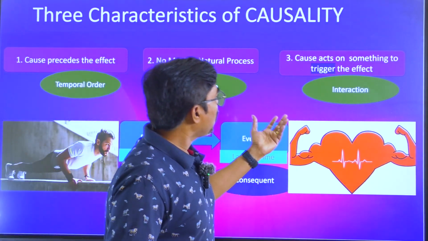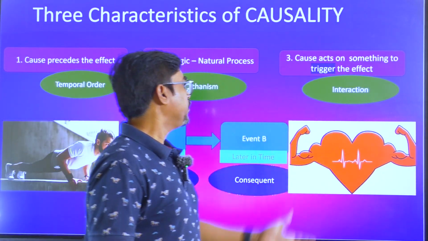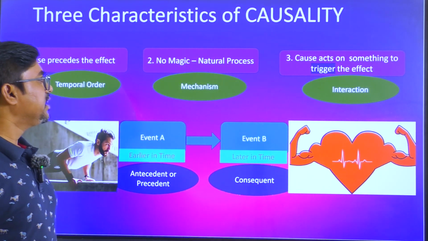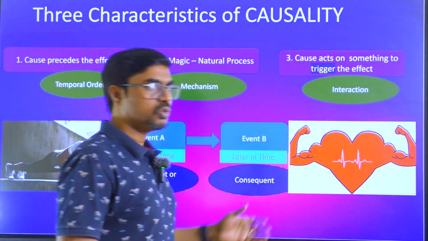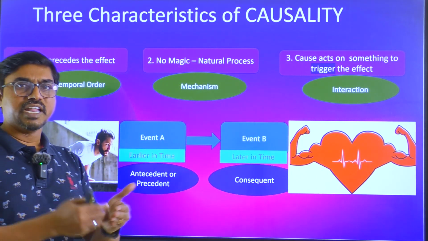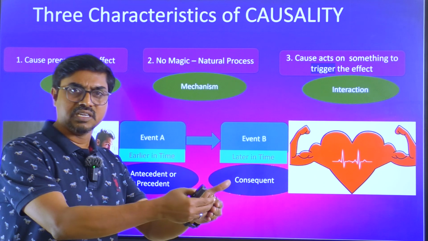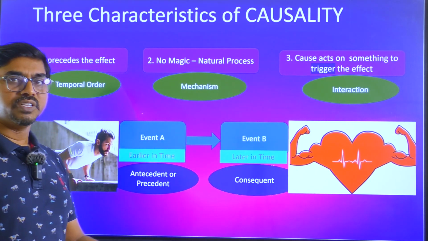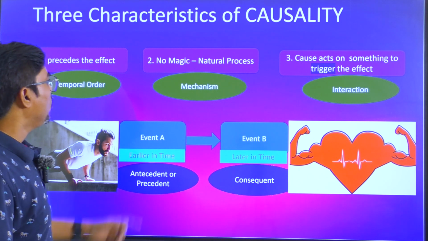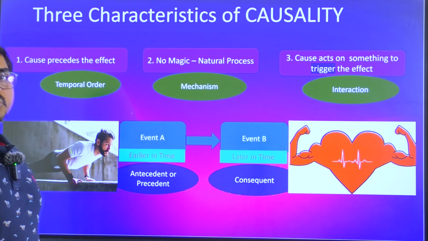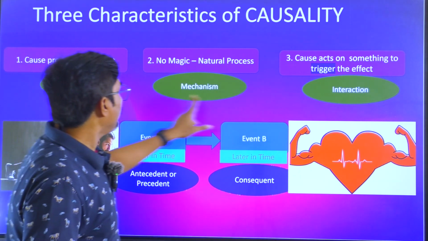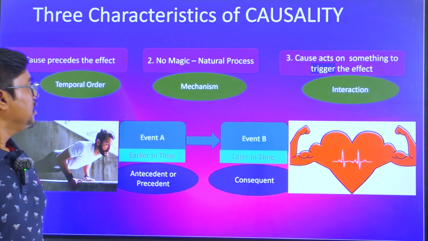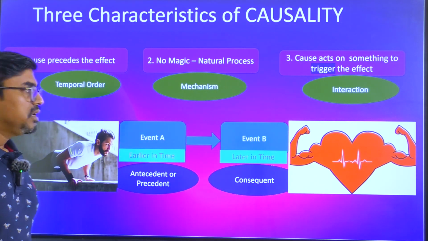The next one is that the cause acts on something to trigger the effect, the triggering effect. The triggering effect is also very, very important. So there is an interaction, the cause interacting with something. Because of that, it is triggering something, and because of that, this effect is coming. You should be able to give a logical explanation for that. Only then is it called causality. So these three are important parameters required for a particular relation to be causal.